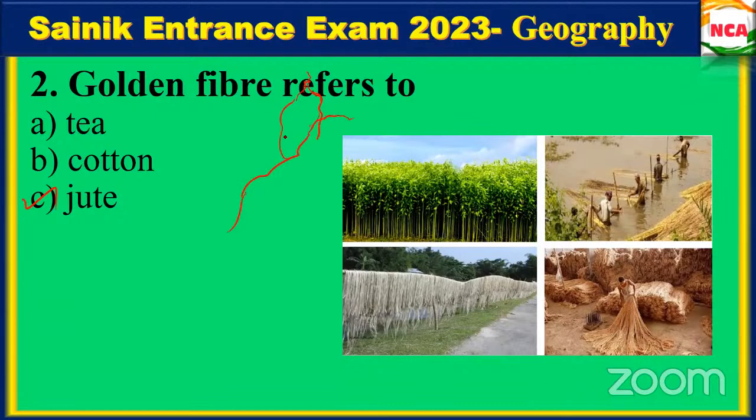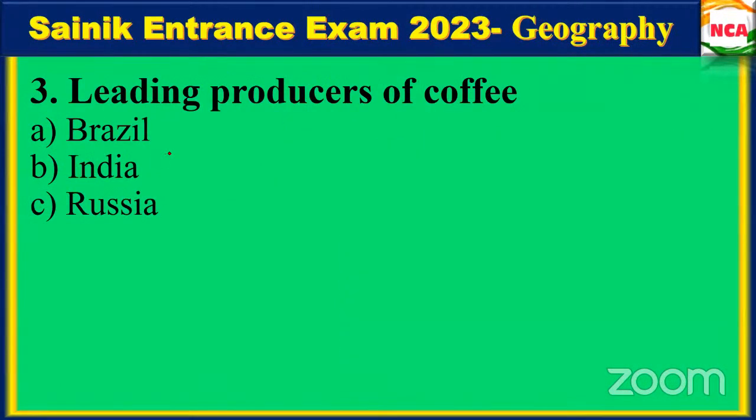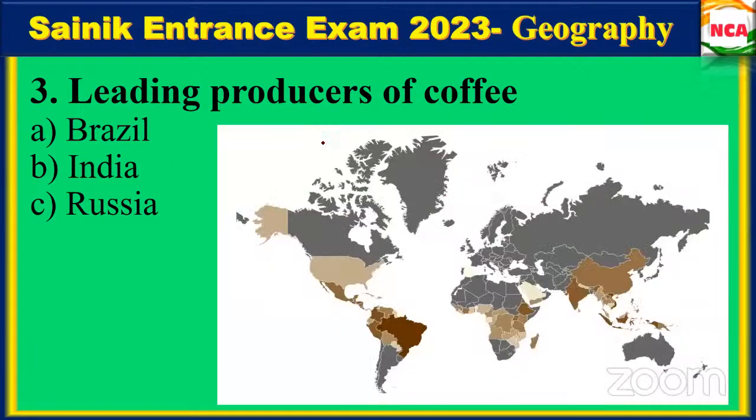Yes, next question. Who is the leading producer of coffee? Brazil, India, or Russia? Brazil, yes, of course, it's Brazil. I have given the map which is concentrated on coffee production. See here, Brazil is the leading producer, okay?